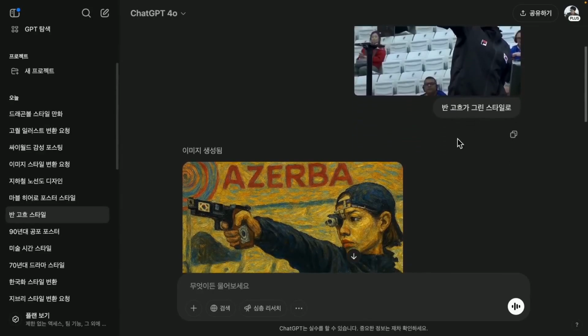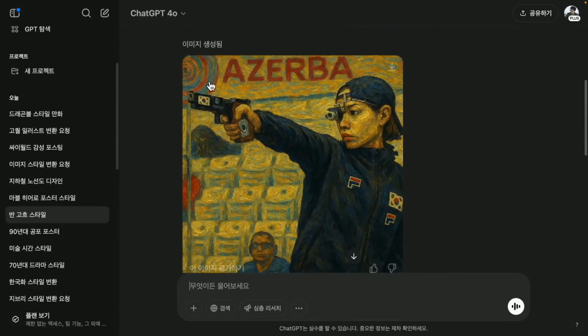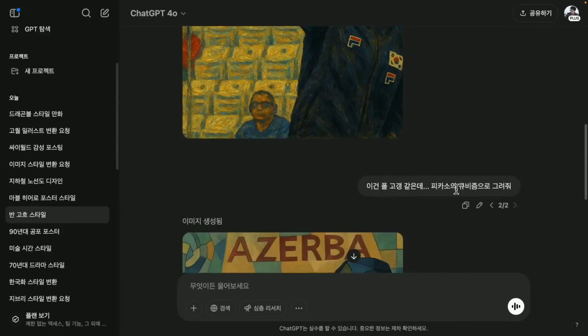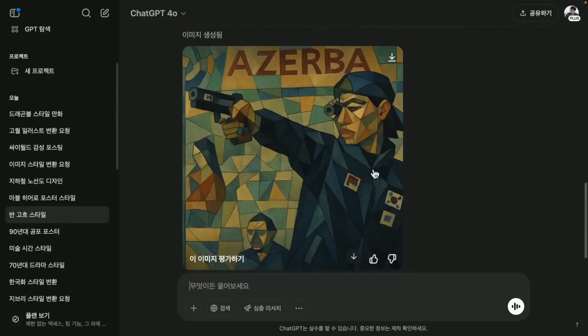When I asked it to change the image to resemble Van Gogh's style, it came out looking like a blend of different styles. Personally, I thought it had more of a Gauguin touch to it. It looked like Gauguin's style. But when I asked for Picasso's cubism, it was done effortlessly. There is so much data available.